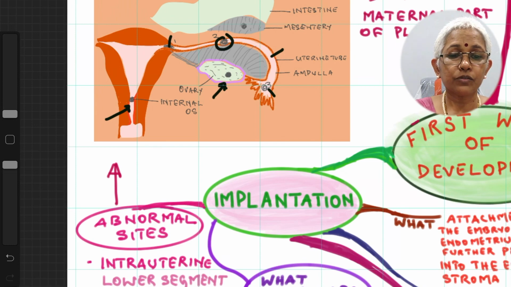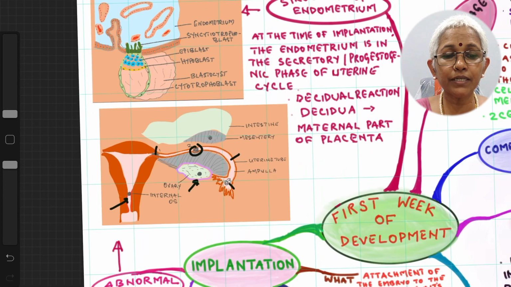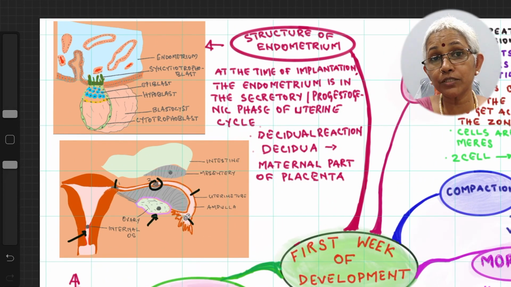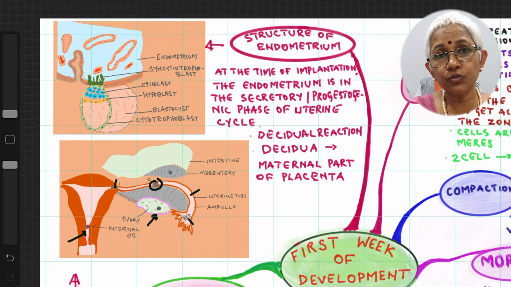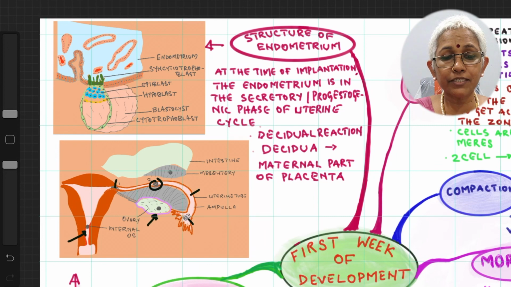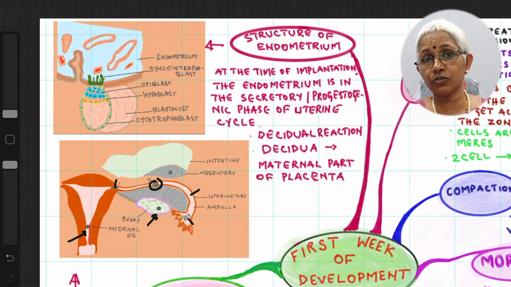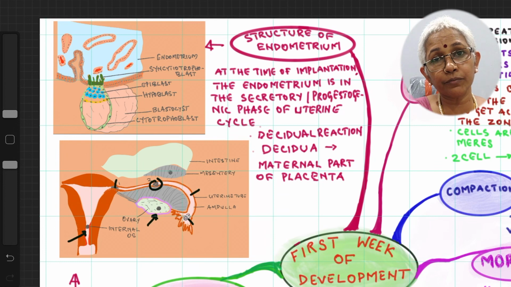So that's all about the first week of development. We'll just have a look at what changes occur in the endometrium of the uterus in the first week of development while implantation is taking place. When implantation is taking place, the endometrium is in the secretory phase, or progestational phase, because the progesterone is coming from the corpus luteum of pregnancy.